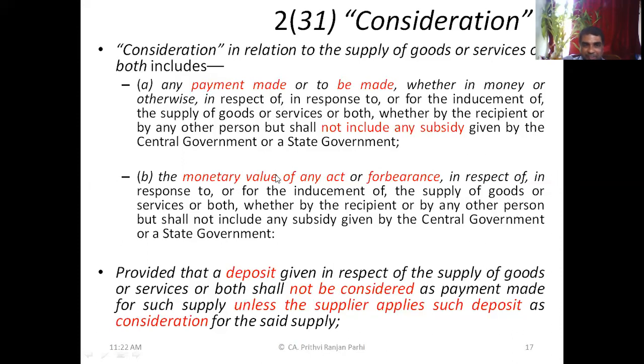And when we say monetary value of forbearance, that means monetary value of certain restrictions. That's also a part of consideration. Did you understand? Yes, sir. Are you sure you understood, or should I repeat it? Suppose you see in some schools, teachers are paid salary, that is the monetary value of certain act, but they are also paid a non-tuition fee. They cannot do private tuition. That is the money paid for forbearance. That's also consideration. I think it is clear now.